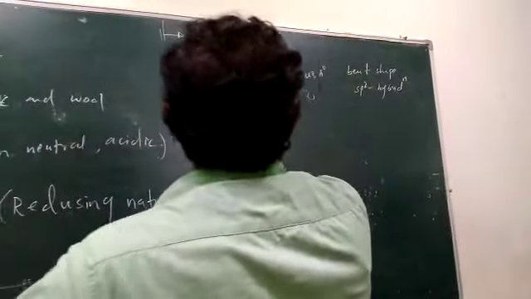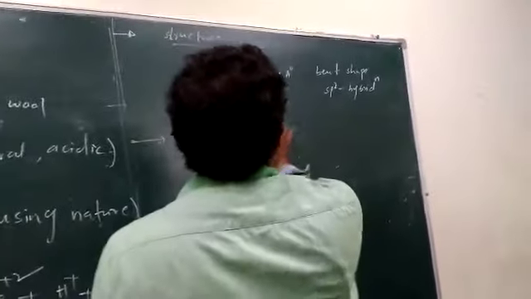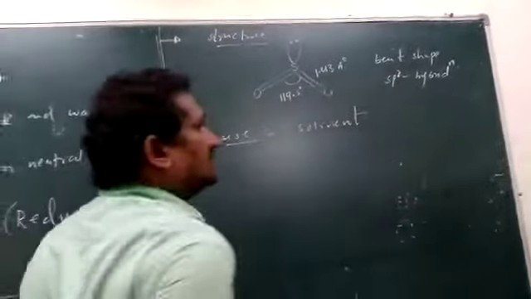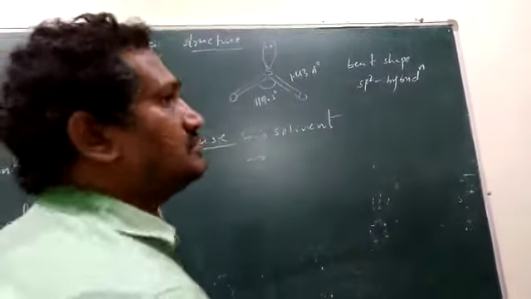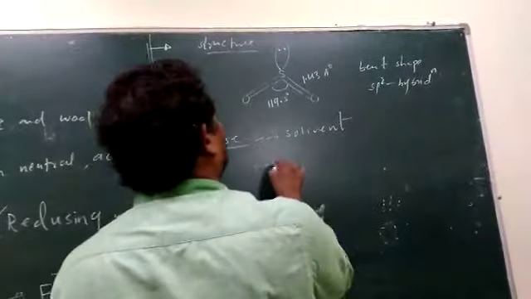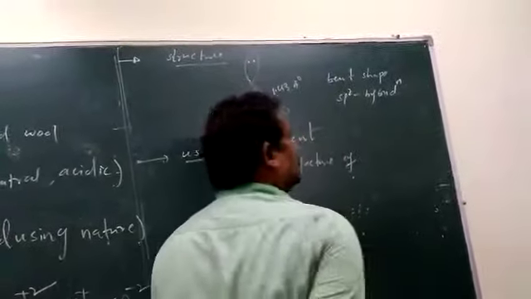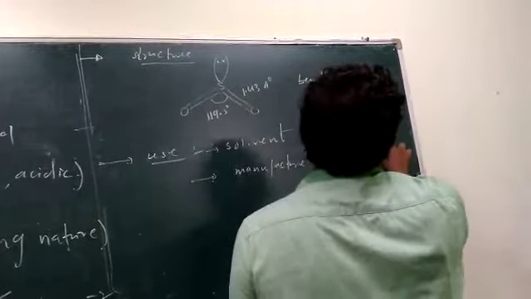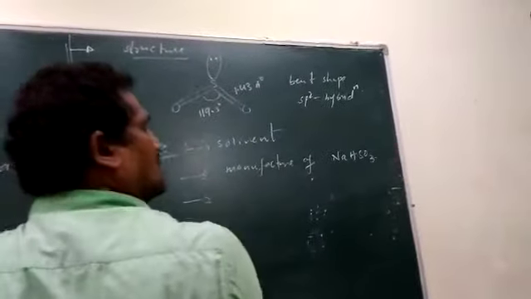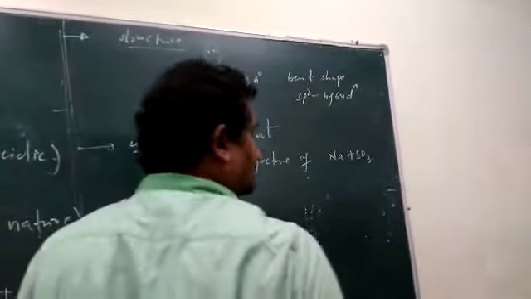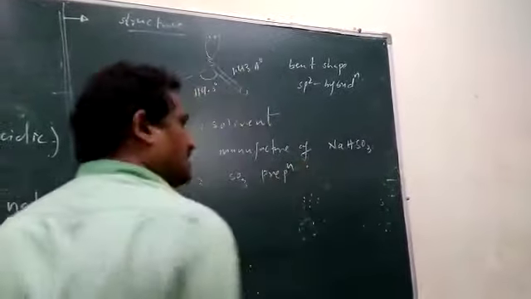And uses of sulfur dioxide. Sulfur dioxide acts as a solvent, and is also used in the manufacture of sodium sulfite, sodium hydrogen sulfite, and in SO3 preparation.